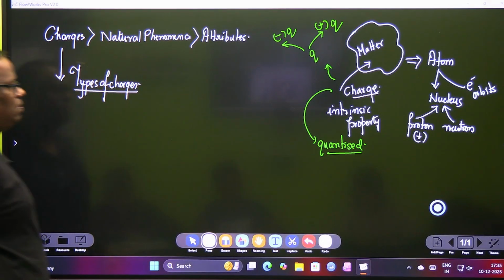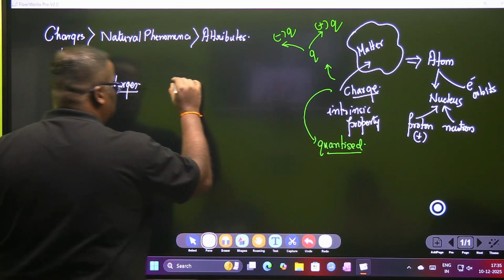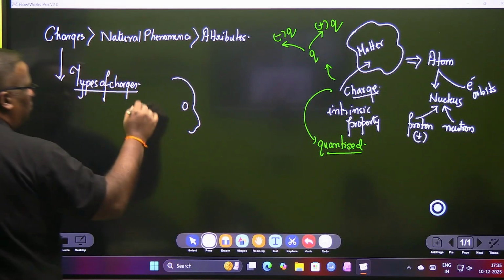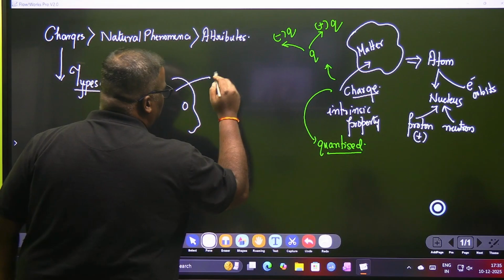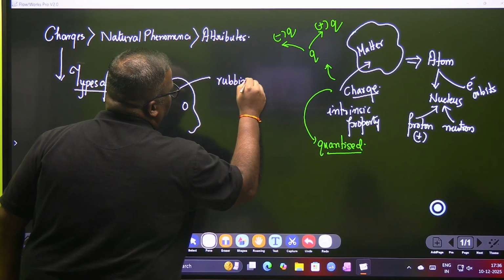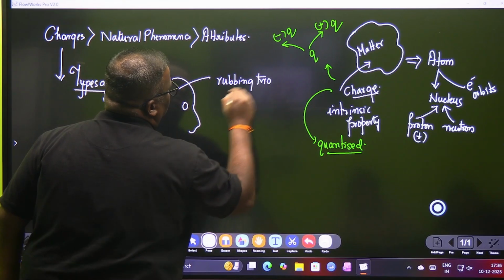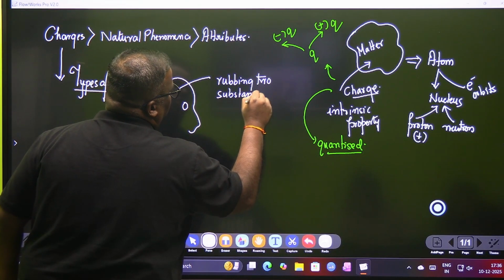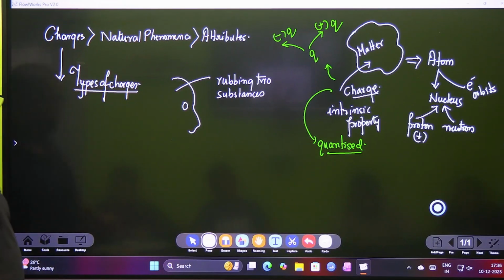Now to conceptualize these different types of charges, what must man have thought? How does the thought process work? Initially, charging was always seen by rubbing two substances, common sense.